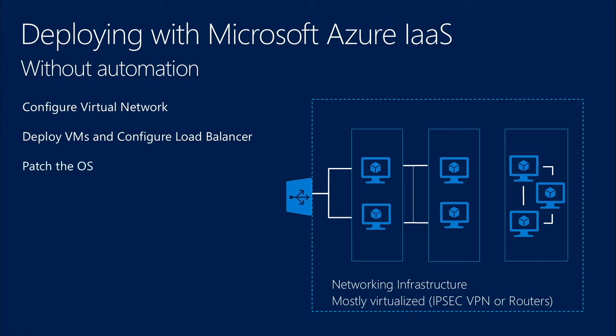And this is still infrastructure as a service. You still have full control over the virtual machines that you're running, which also means that you're responsible for patching the operating system. And after that, of course, you're installing and configuring the applications. And if you do have multiple environments, you're still going to repeat a lot of these same steps. Now, the benefit here is even though this doesn't have automation, there's still some significant advantage and agility gained by deploying directly in the cloud because you're no longer managing the underlying physical infrastructure.